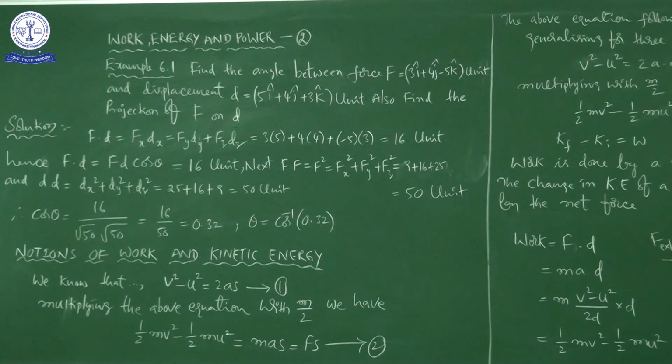Afterwards we also discussed the scalar product, right. In the scalar product, how do we multiply two vectors? Already you know that two vectors can be multiplied in two ways. One is the vector product or cross product, another is the scalar product or dot product, right.